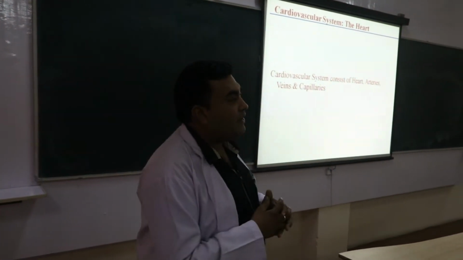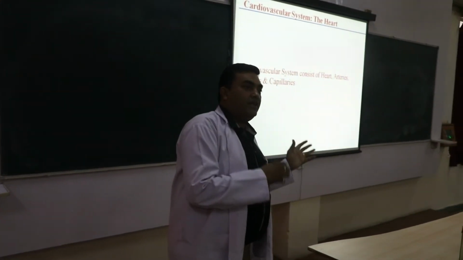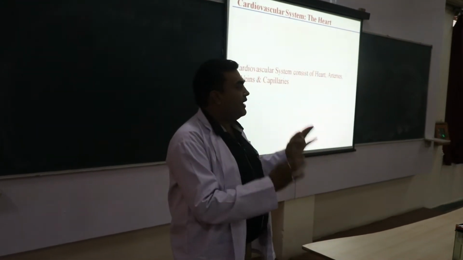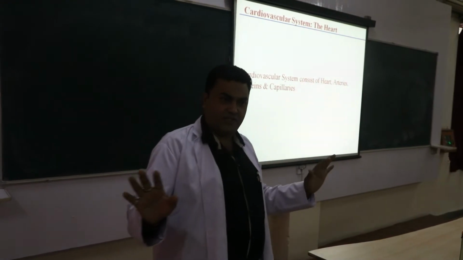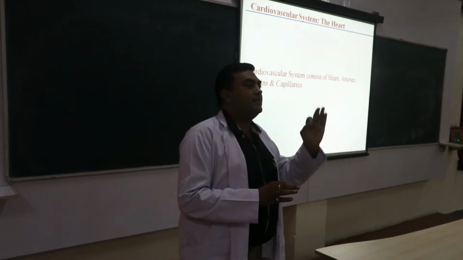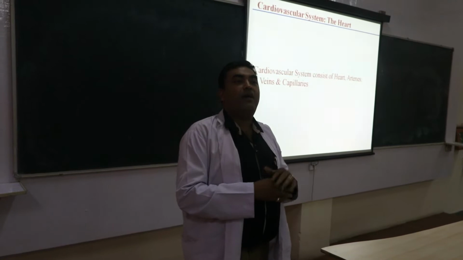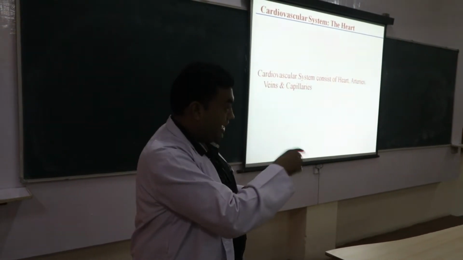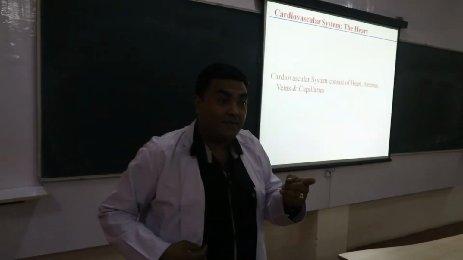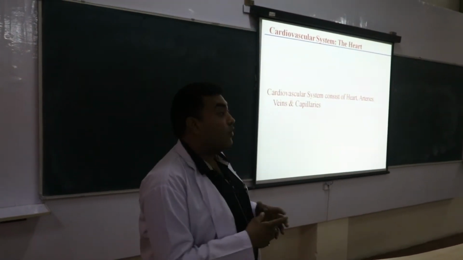समझ में आया ना? And what is a vein? Similarly, the vessels which carry the blood towards the heart are called veins. It is a simple one-line definition. Now, there was an exception earlier: the pulmonary veins.